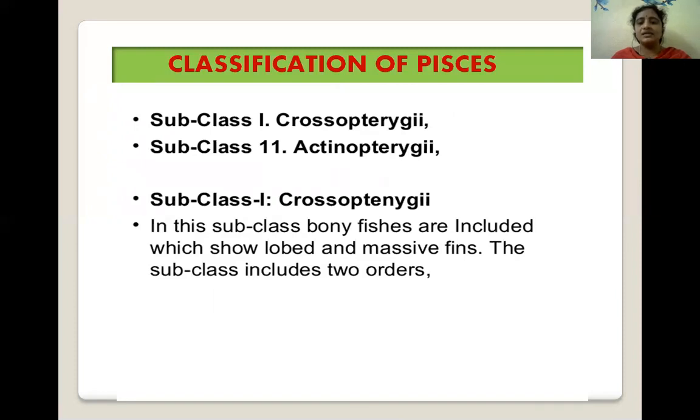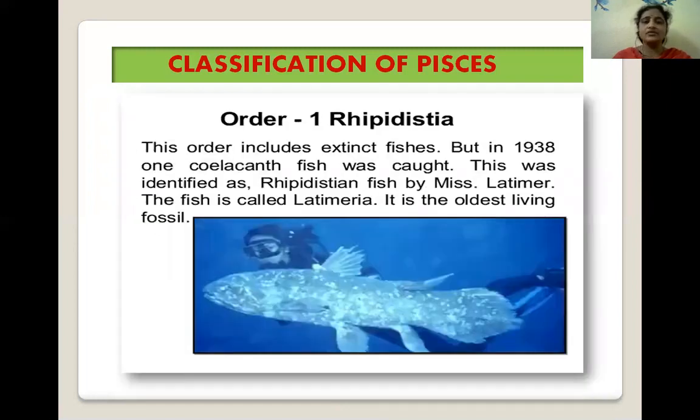In this subclass, the bony fishes show lobed and massive fins. The subclass includes two orders: Rhipidistia and Dipnoi. The first order is Rhipidistia. This order includes the extinct fishes.